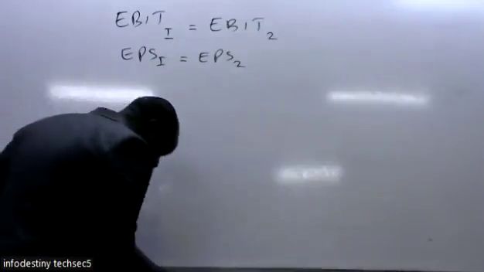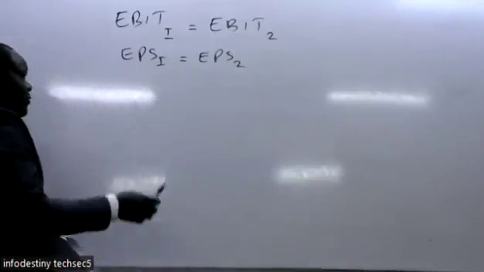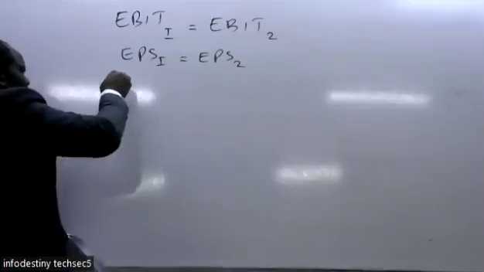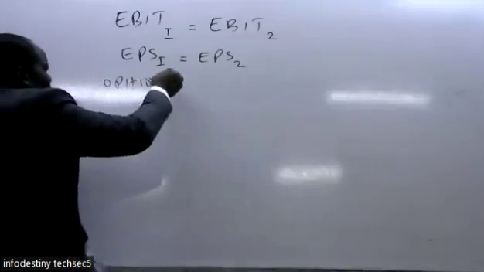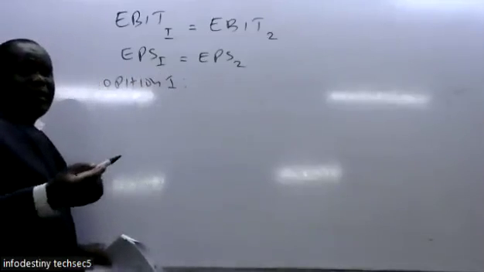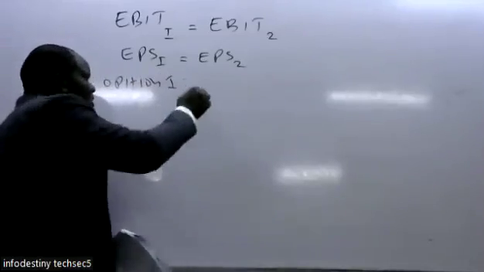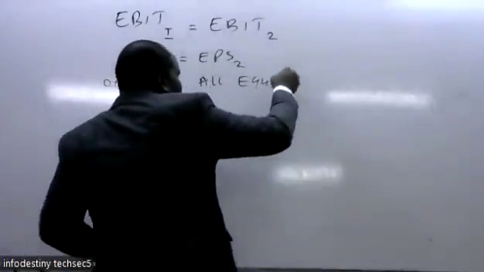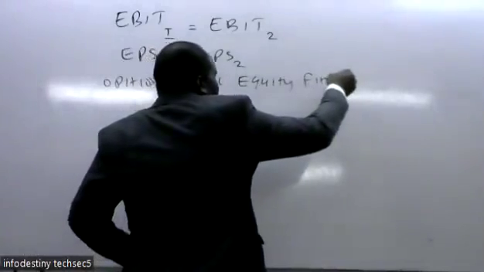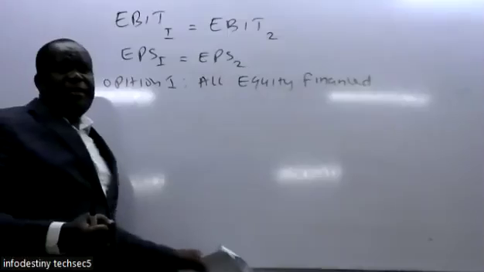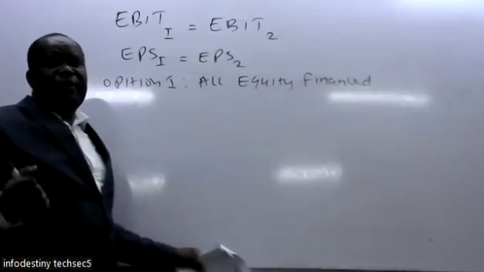Then we have already the information about the two. So Roman letter 1 was share for share exchange. So option 1, it was share for share exchange. When it is share for share exchange, it means it is all equity financed.